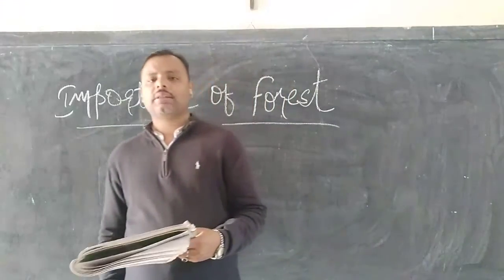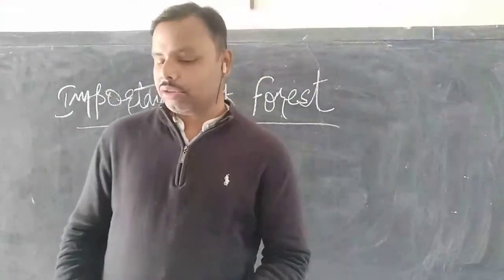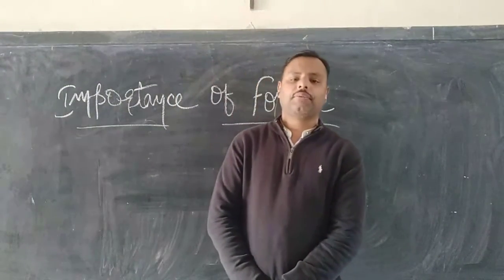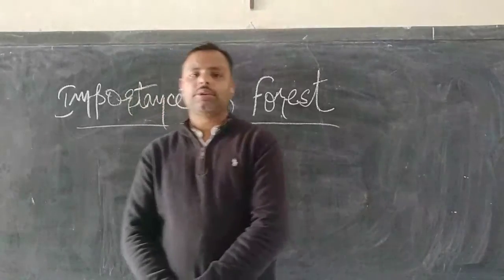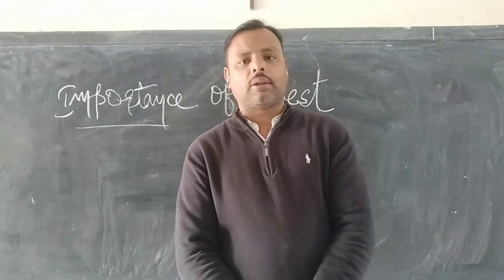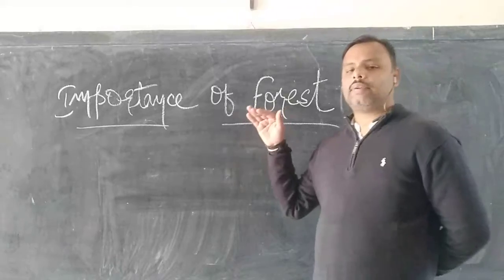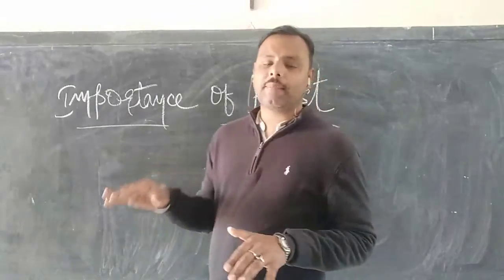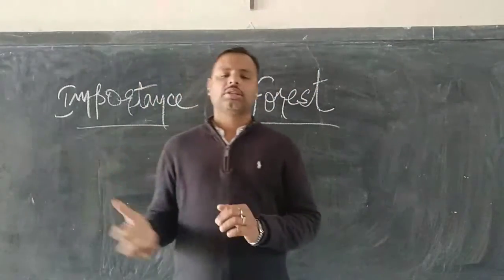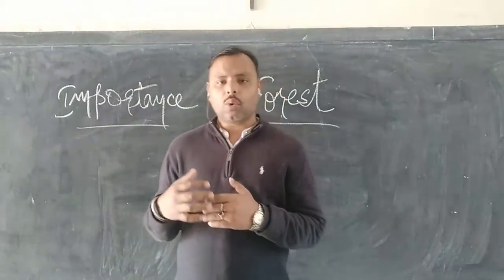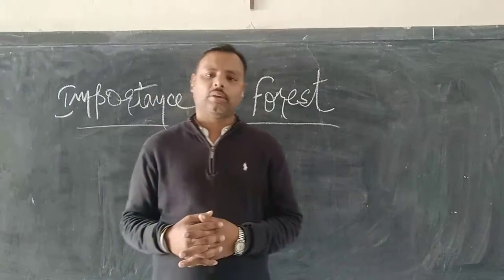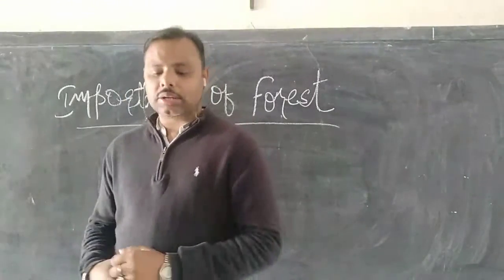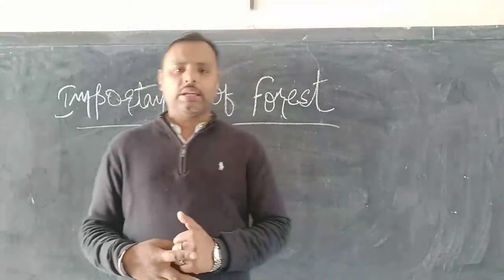Forests control floods and thus prevent soil erosion. This is a very important point. We have been covering the aspect of ecological balance. I told you ecological balance is the need of the hour. Ecological balance is when there is a balance between the human and the nature. That is called ecological balance. So you have to maintain a balance so that there is no destruction, there is no disaster. If you want to overcome those difficulties, you will have to maintain ecological balance. So the third point is that forest controls floods and prevents soil erosion.